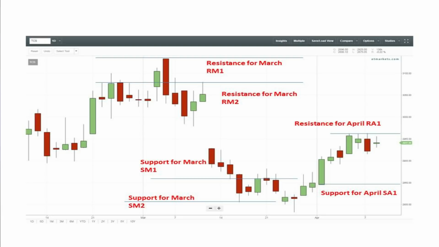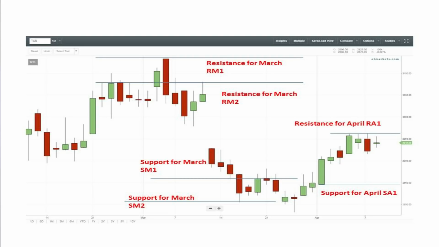For example, in the month of April, you can see what the support was for the April month on a daily basis. We can see that every day, and across the entire chart, what the support and resistance level was, and how it has varied.